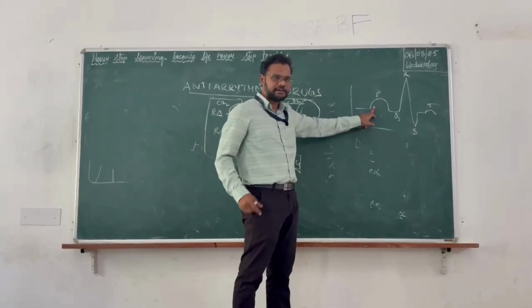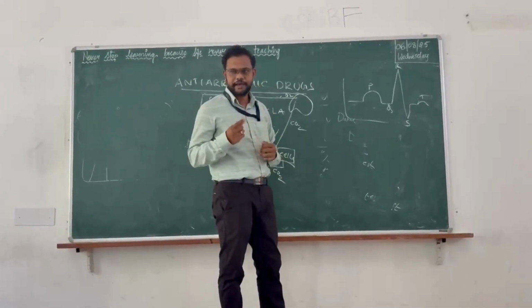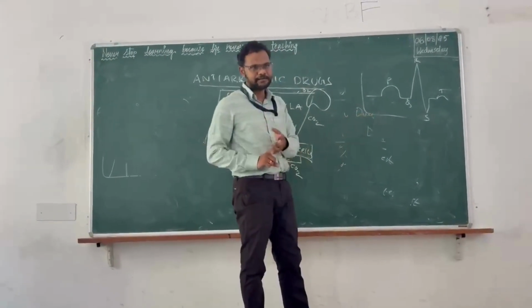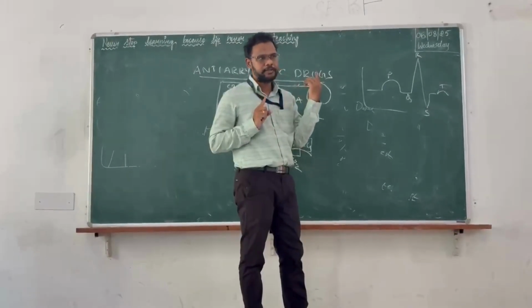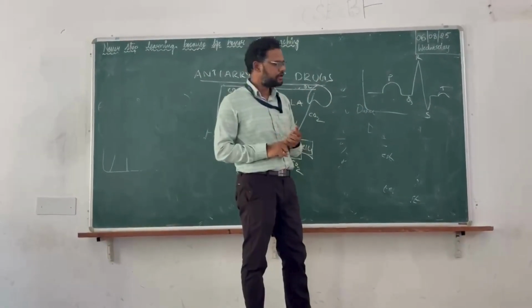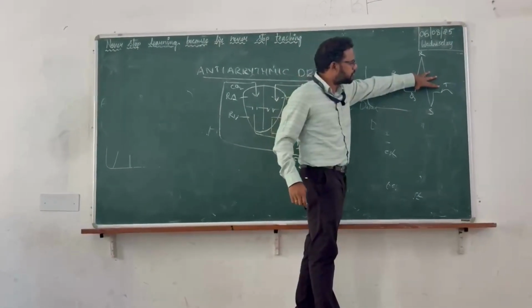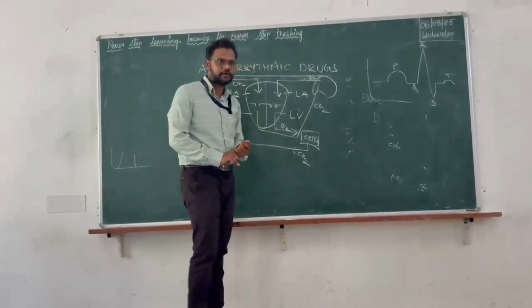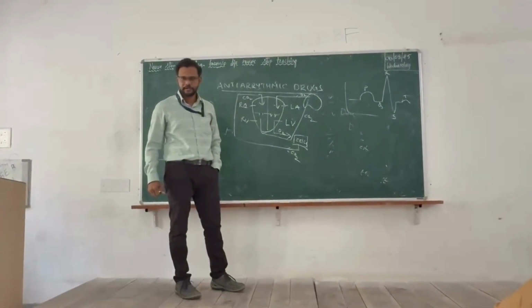The P wave represents atrial depolarization. The QRS complex represents the depolarization of the ventricles, and the T wave represents the relaxation of both atria and ventricles. If the QT interval is prolonged, that is called torsade de pointes. So these are the different types of arrhythmia.